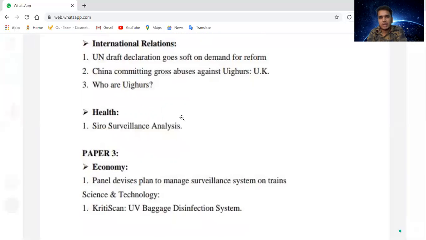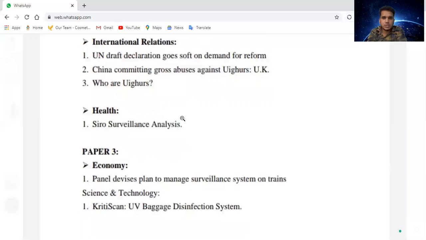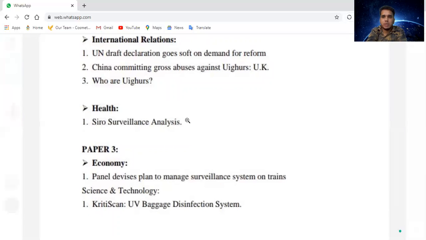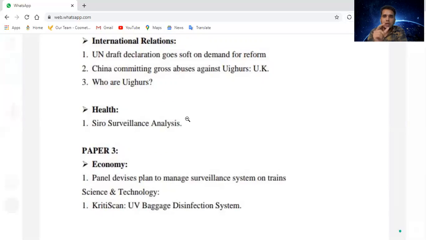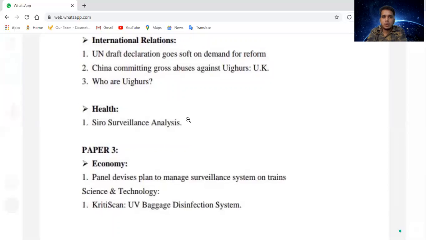United Kingdom. As you all know, the United Kingdom works according to USA, and both are getting separated from the United Nations because the United Nations is getting more funding from China. That's why the United Kingdom, which works under the conditions of USA, is getting separated from the World Health Organization, United Nations organizations, and many other things. The United Kingdom has also done Brexit. Brexit means Britain exit.